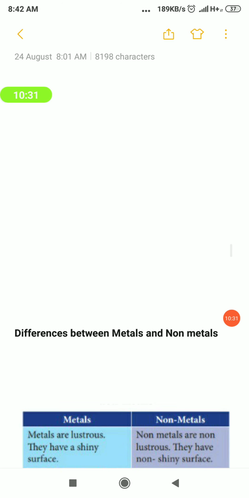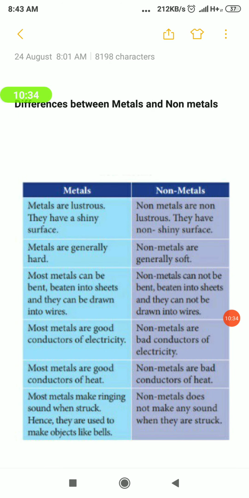With non-metals over, here the list of differences between metals and non-metals is given. First one, metals are shiny in nature. They have a lustrous appearance, whereas non-metals do not have that lustrous appearance. They will be dull and soft. Metals will be hard, but non-metals will be soft. That's the second difference. Then third difference, ductility. Metals can be bent into the shapes which we desire, but non-metals cannot. Generally we can say metals possess malleability and ductility, whereas non-metals do not.